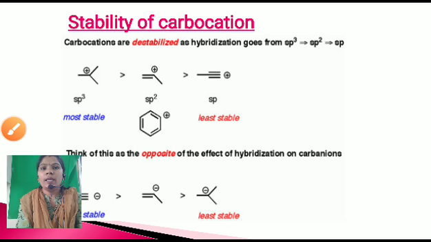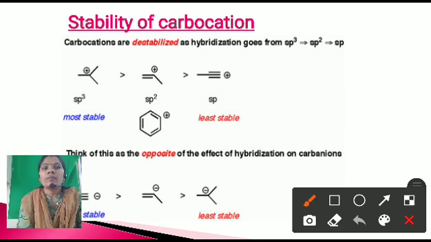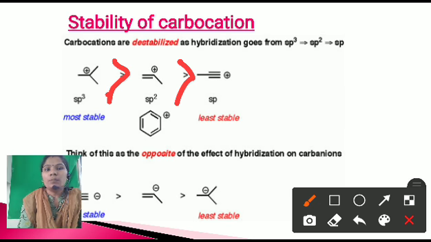That means the sp3 carbocation is more stable than sp2, and sp2 is more stable than sp. That means the sp carbocation is the least stable carbocation. This is destabilized by the pi bonding. And here the most stable carbocation is the sp3 carbocation. Think of this as the opposite of the effect of hybridization on the carbanion.